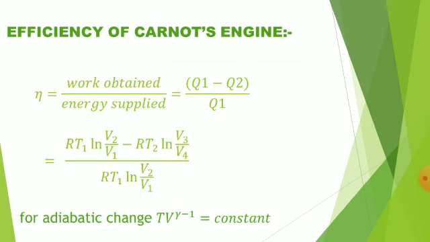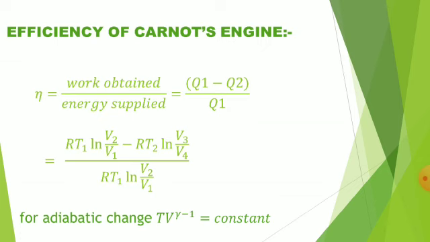Now we have to obtain the efficiency. Efficiency of Carnot engine is the ratio of the quantity of heat converted into work per cycle to the total amount of heat absorbed per cycle.